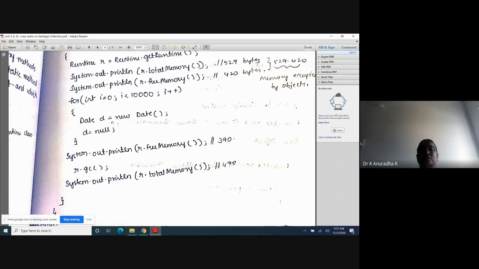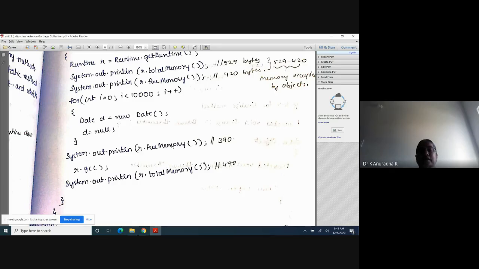Okay. Again i = 2. Like that this loop is repeated 10,000 times. Means 10,000 objects are there inside the heap memory which are useless objects because I am assigning null now. That's why inside the heap memory with this for loop 10,000 objects are there. Okay, and those objects are called useless objects. After execution of this for loop, what I am doing is again I am checking the free memory available in the heap memory.